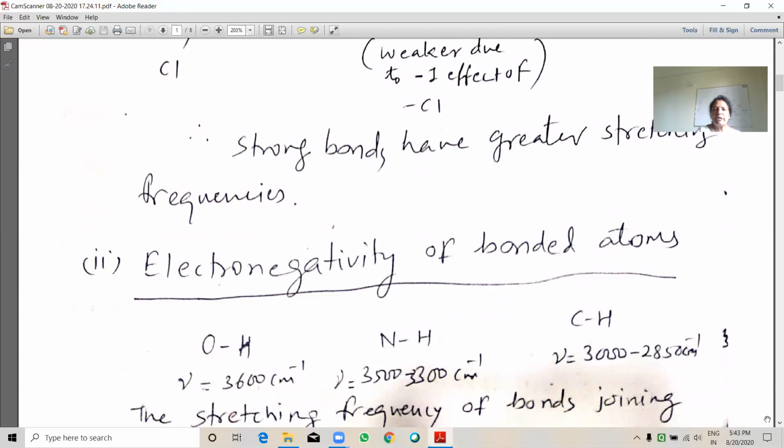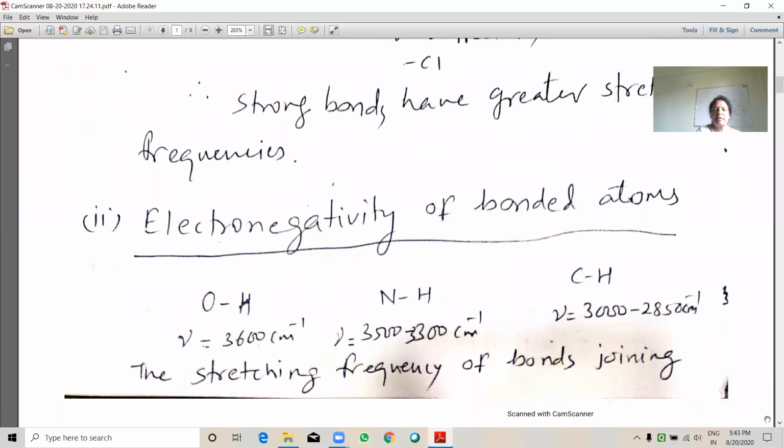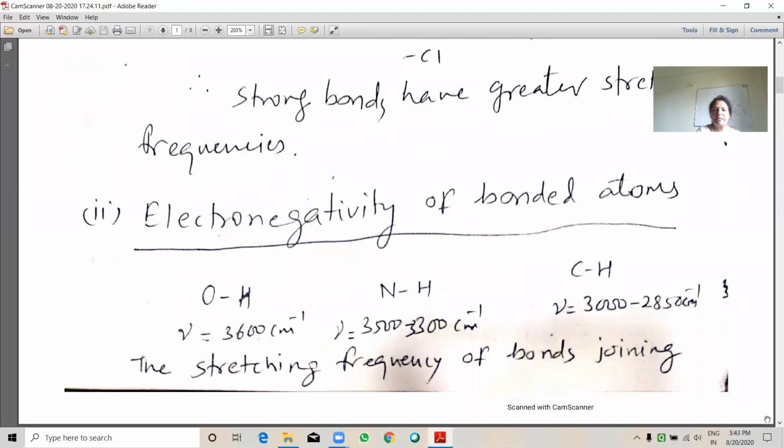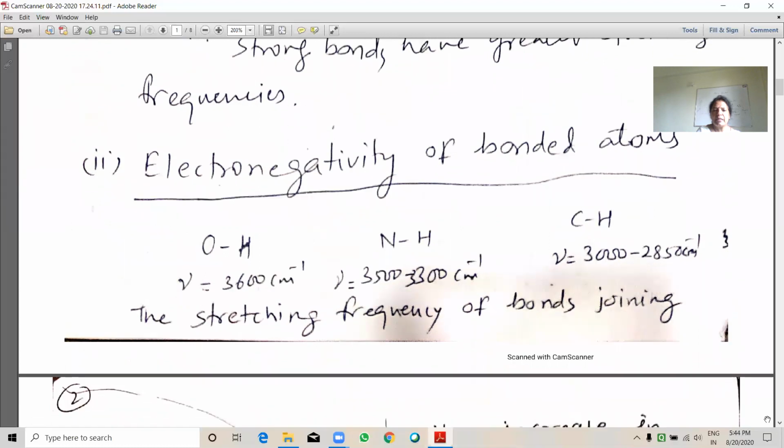Electronegativity of bonded atoms also plays a role in frequencies. See here, OH, NH and CH. O is more electronegative compared to nitrogen and then compared to carbon. So OH has a higher frequency, that is 3600 inverse centimeter, whereas NH has a lower frequency, and CH lower than NH.